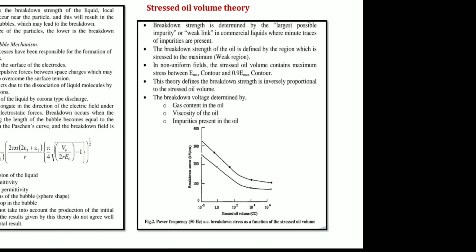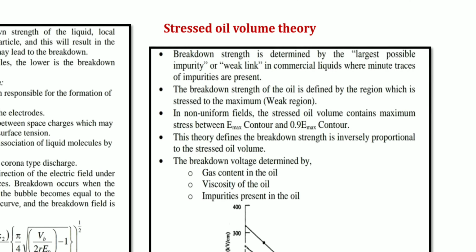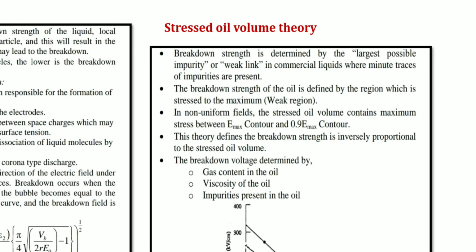The third mechanism, or third theory, is the stressed oil volume theory. Here, in breakdowns in commercial liquids, minute traces of impurities are present. Due to the presence of these impurities, the breakdown strength is reduced.